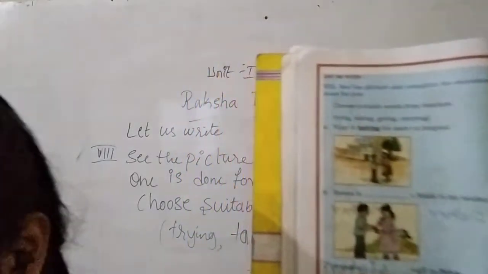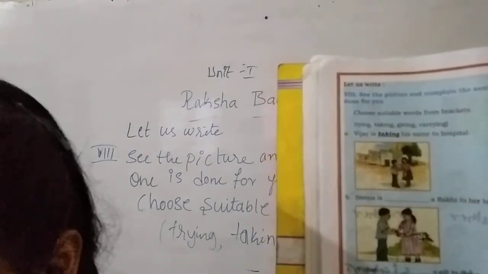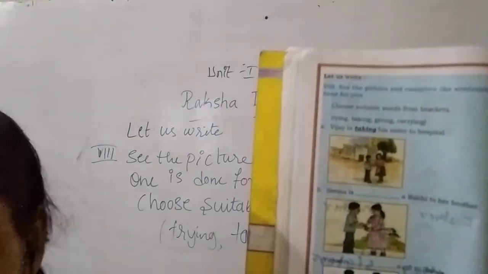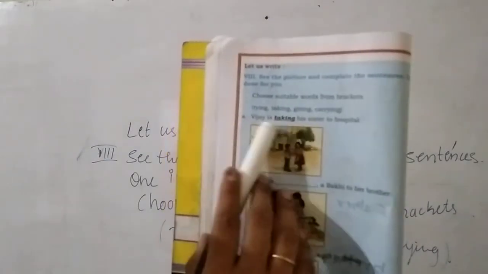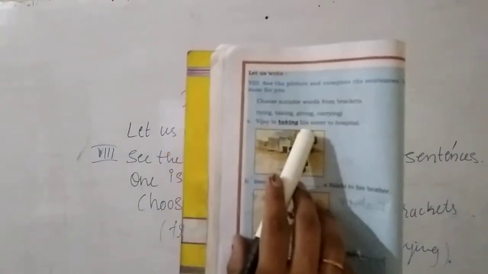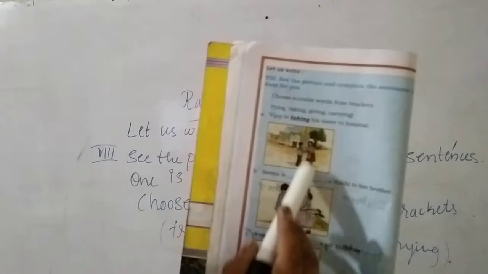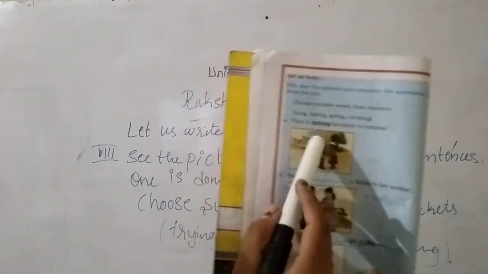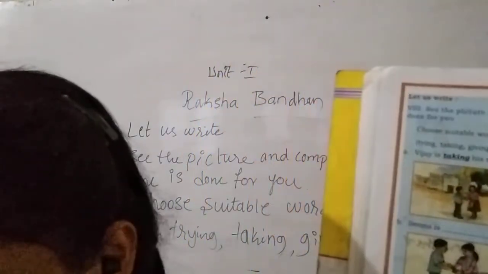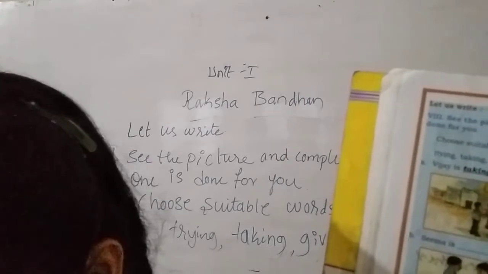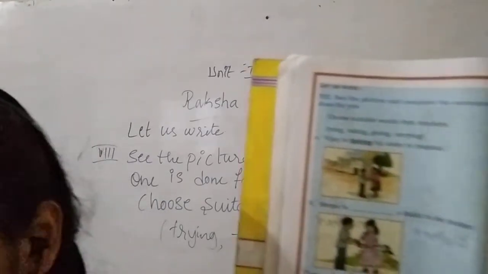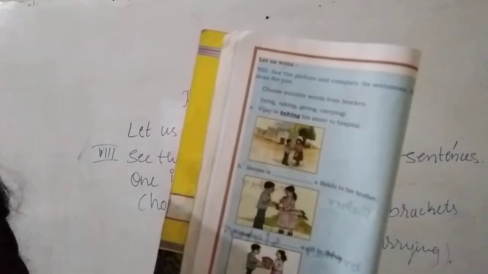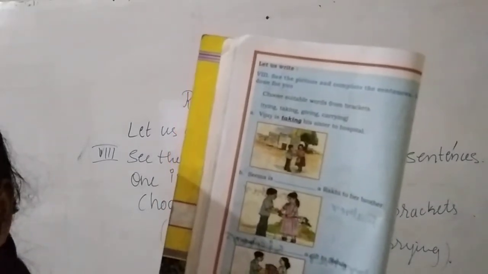What are they doing? The given sentence is: Vijay is dash his sister to hospital. Behind them a hospital is there. Can you see this hospital? The boy is named Vijay, and his sister is there.